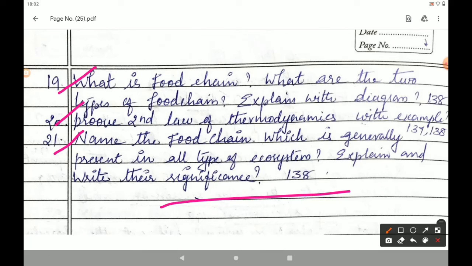The significance of detritus food chain is also the same, the second paragraph of the detritus food chain. Transfer of energy from the dead organic matter is transferred to a series of organisms, detritus consumer, small carnivore, with repeated eating and being eaten respectively.